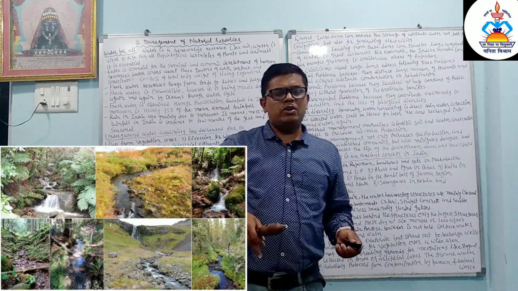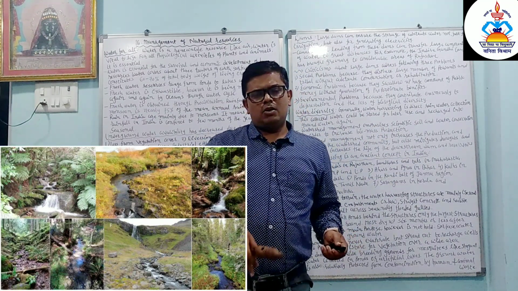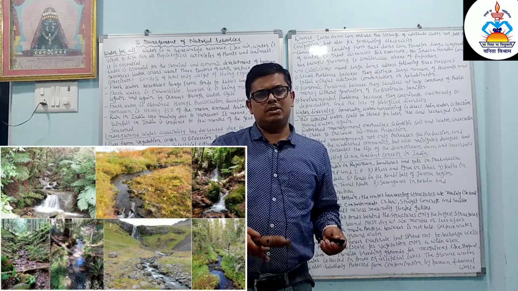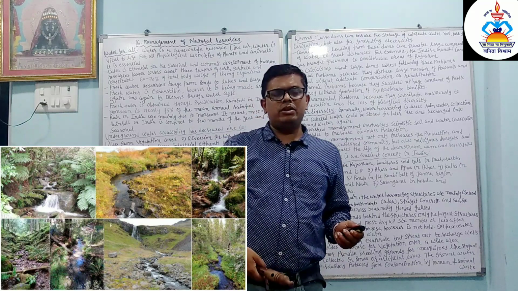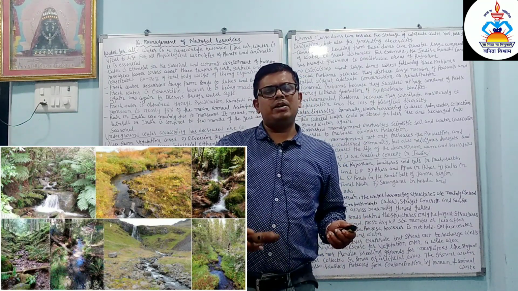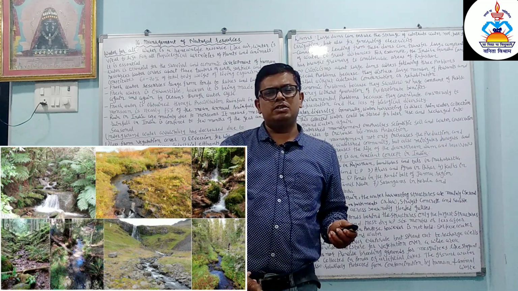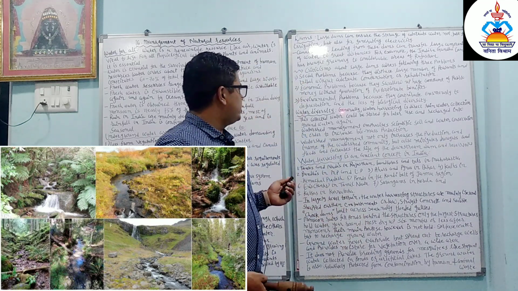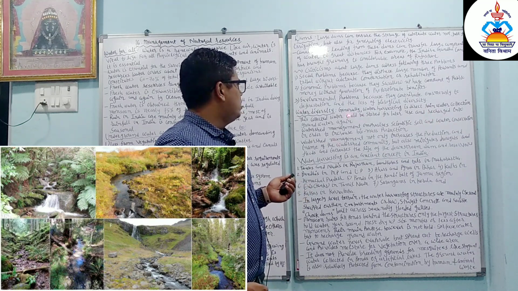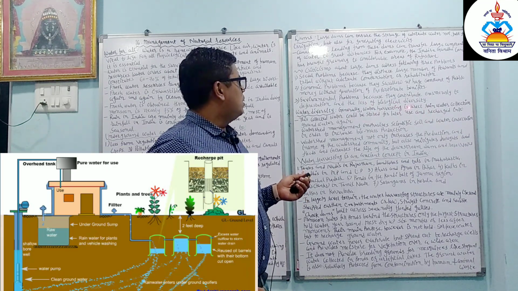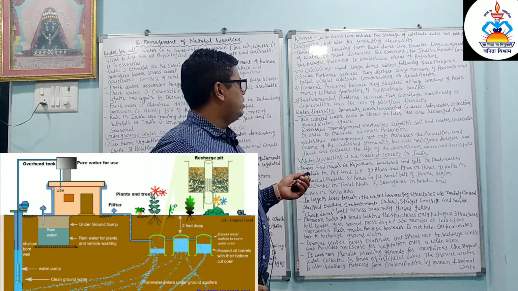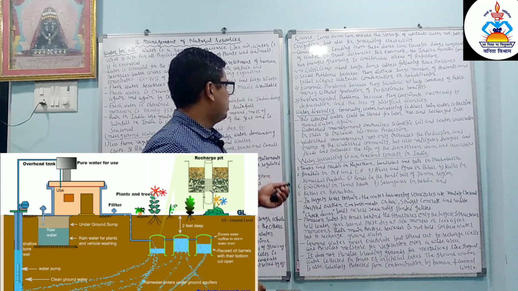Some water is already present in the ground, inside of the earth, at a certain distance of some meters, and that water is called groundwater. Nowadays, because of industrialization and urbanization, the groundwater level is continuously decreasing. So we have to use a technique which will recharge the groundwater. Water harvesting is direct rainwater collection. This collected water could be stored for later use and recharged into the groundwater again.